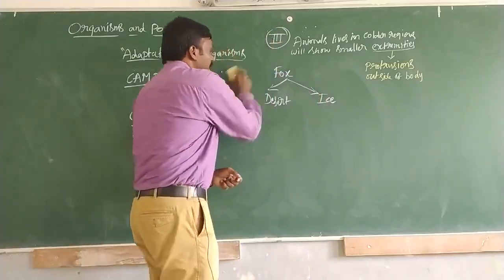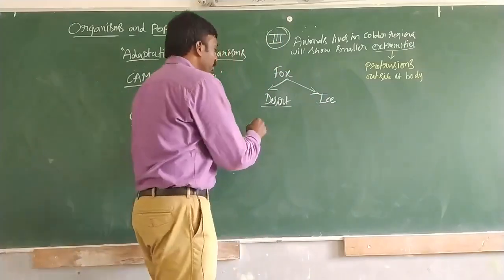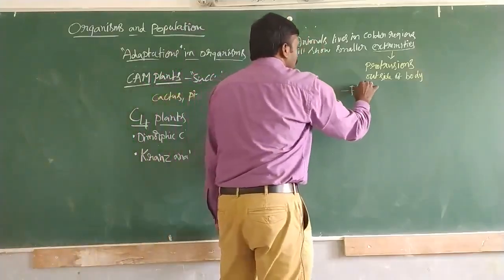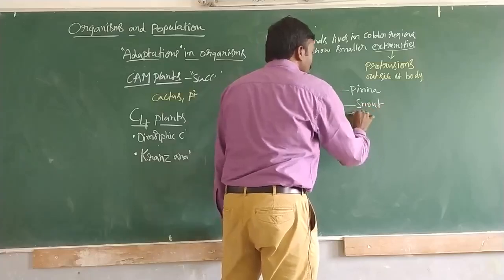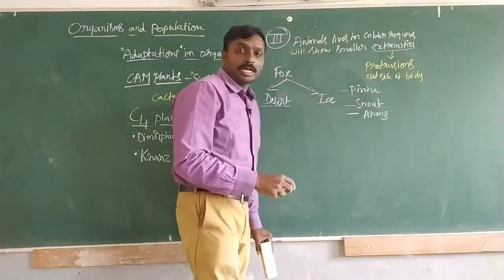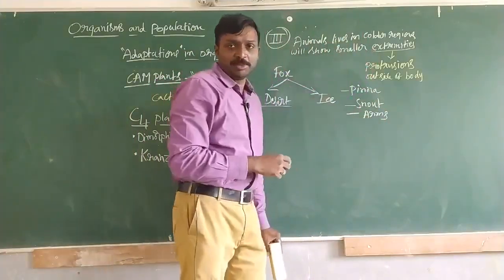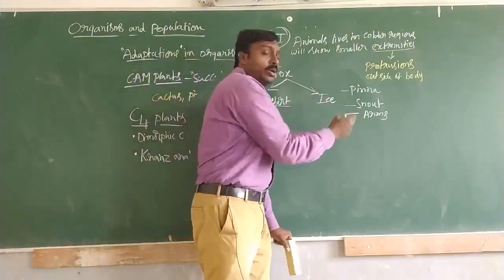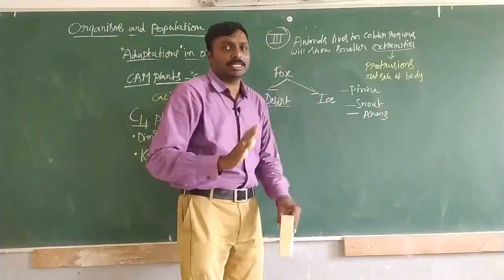In the fox living in the desert, we will be observing pinna, snout and arms. These are generally considered as extremities. Pinna are the ears, snout is the nose region, and arms are nothing but legs.